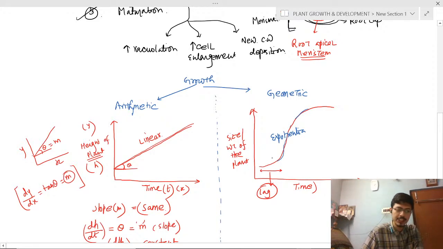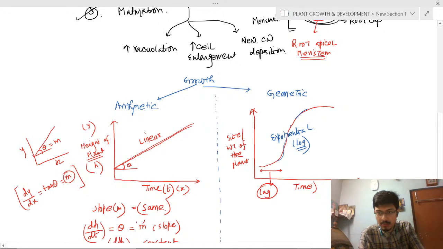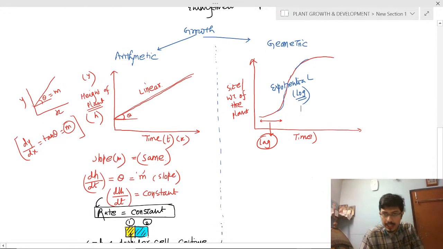This is the exponential phase, and this is also known as the log phase. So maximum growth occurs in the log phase. This is a NEET 2020 question. Okay, the maximum growth in the log phase. So you can easily find out: here we can draw a line, this is the slope, and from here we can draw a line, then this is the slope.